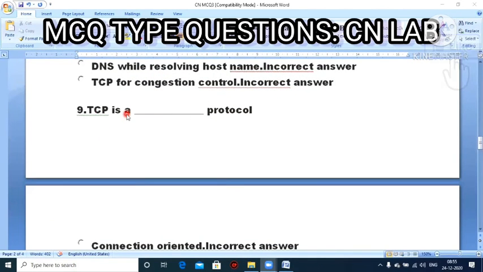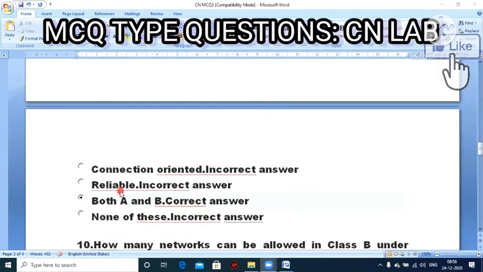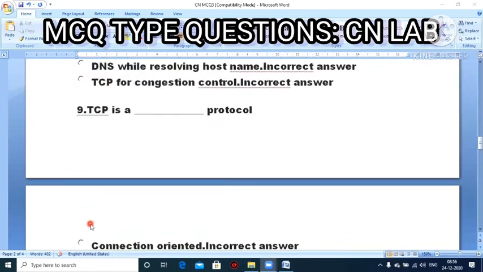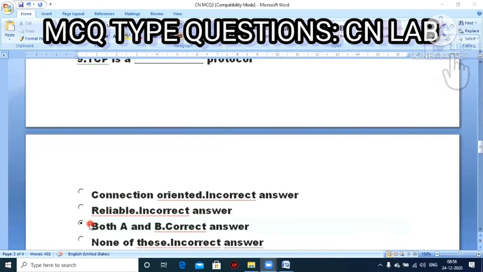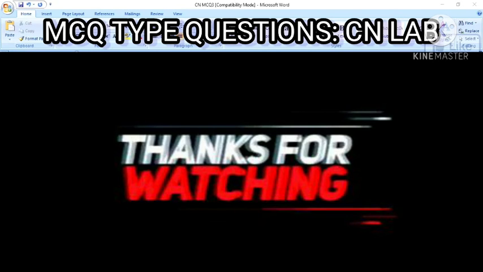Next question. TCP is a dash protocol. Option A, connection oriented. Option B, reliable. Option C, both A and B. Option D, none of these. So TCP is a connection-oriented protocol as well as a reliable protocol. So option C, both A and B, is the correct answer.